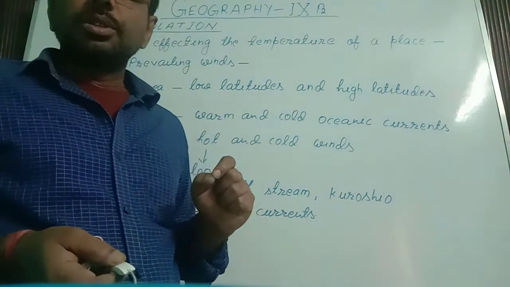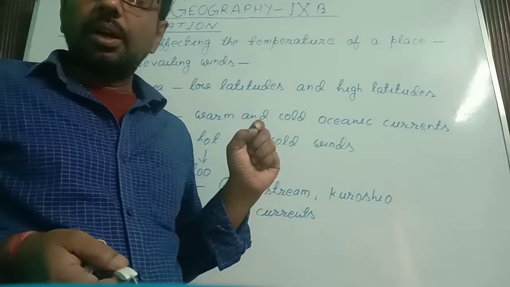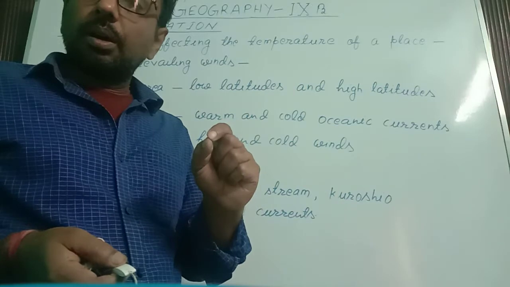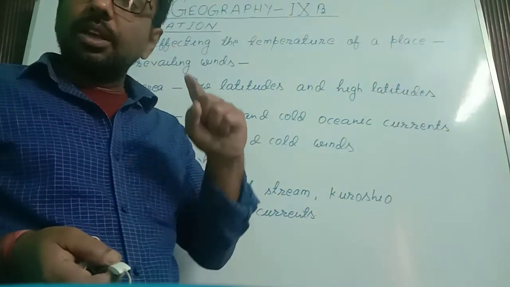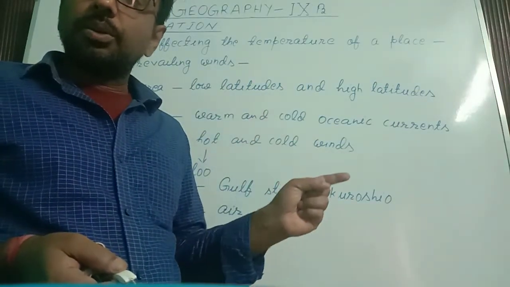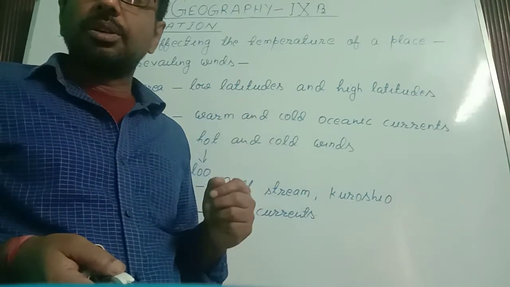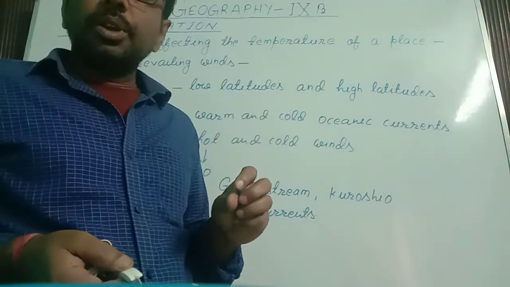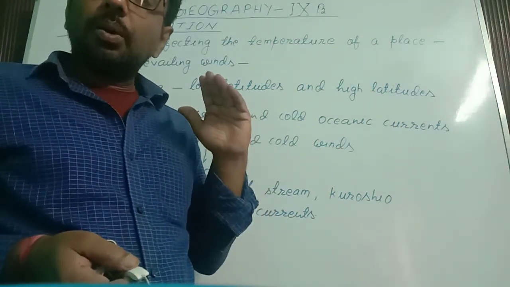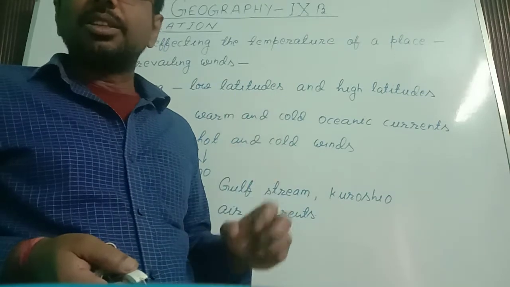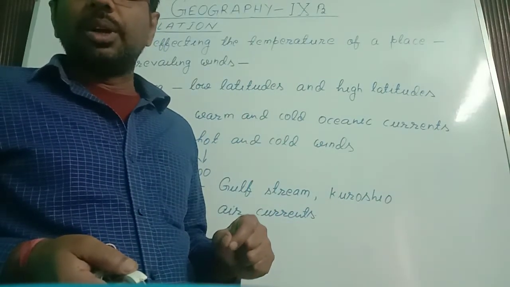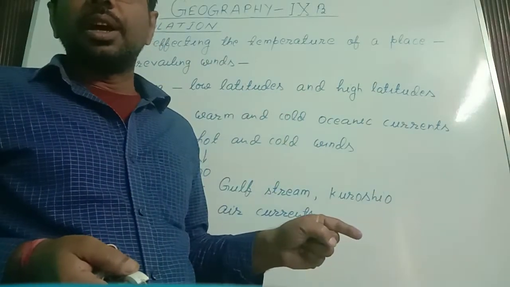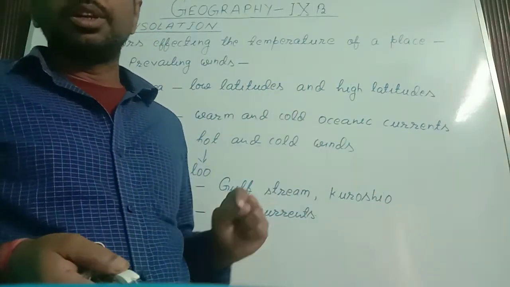Hot moving winds that blow in the lower latitudes increase the temperature of the oceanic currents, and when those oceanic currents reach the coastal regions, that increases the temperature of the coastal regions. Similarly, the cold blowing wind above the oceanic water decreases the temperature of the oceanic water, and when these oceanic currents reach the coastal area, then it decreases the temperature of the coastal area.